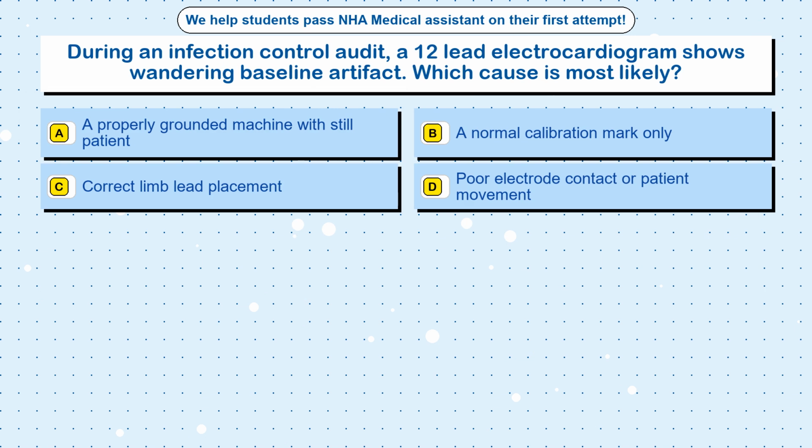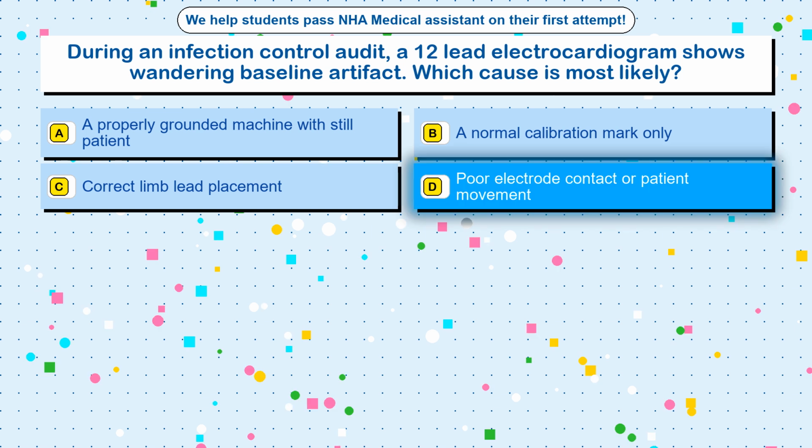Question 47. During an infection control audit, a 12-lead electrocardiogram shows wandering baseline artifact. Which cause is most likely? Option A. A properly grounded machine with still patient. Option B. A normal calibration mark only. Option C. Correct limb lead placement. Option D. Poor electrode contact or patient movement. The correct answer is option D.